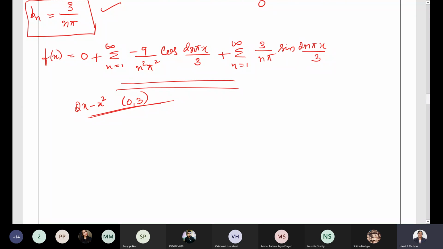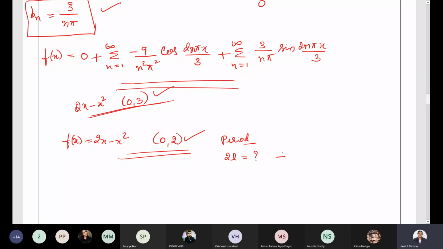So I will give one question for you all. It's the same function. F of x is equal to 2x minus x square. Find the Fourier series expansion of this in the interval 0, 2. So this was 0, 3. Now we have 0, 2. First check what is the period. After you find the period, equate it with 2L. Then find the value of L.